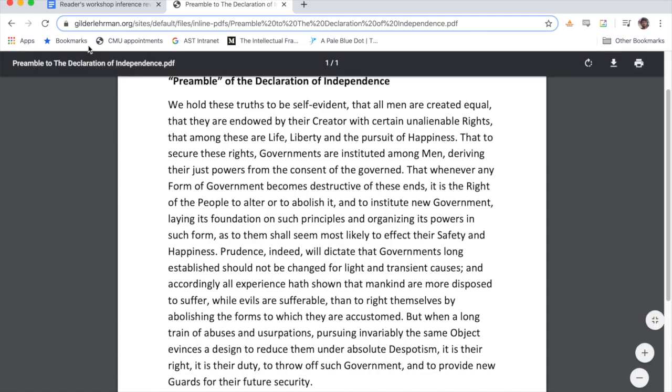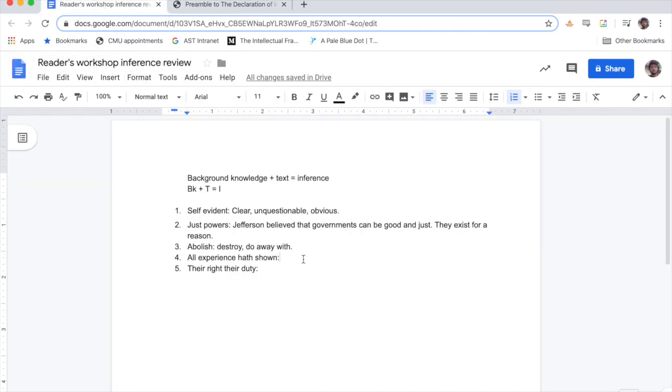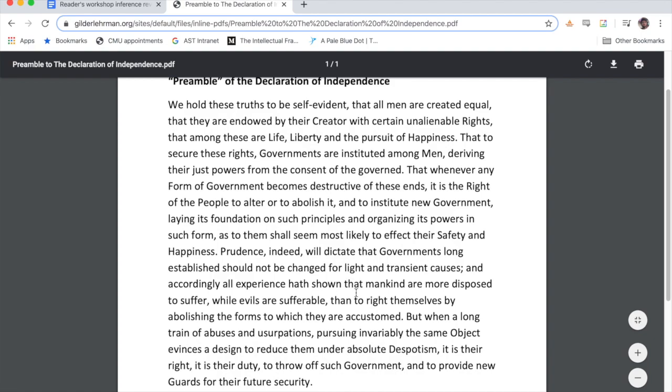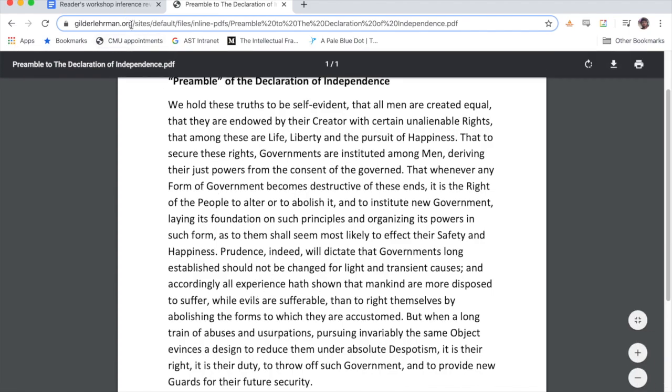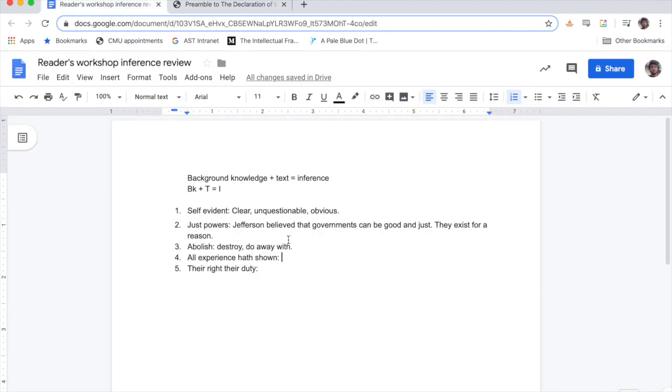So, what I want to go from here is all experience hath shown. So if he's talking about all experience shows that people will just suffer most of the time, that they're just going to get used to it, you don't change the government for little things, people will put up with a lot. And he knows this from experience. Well, Jefferson didn't live longer than the average person. So where can we infer this experience comes from? I'm going to infer that Jefferson studied history from that bit there.